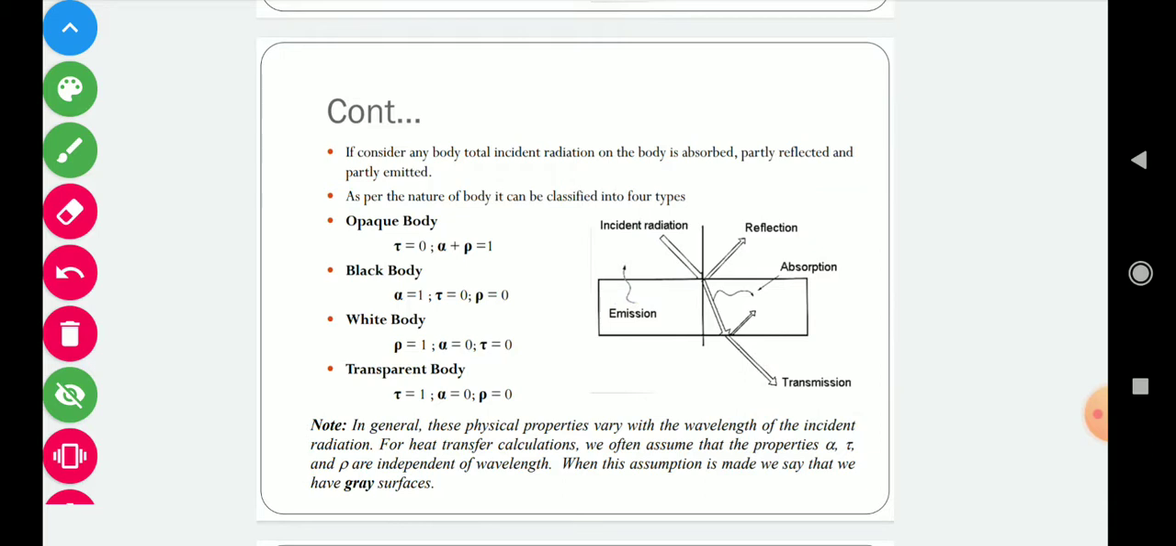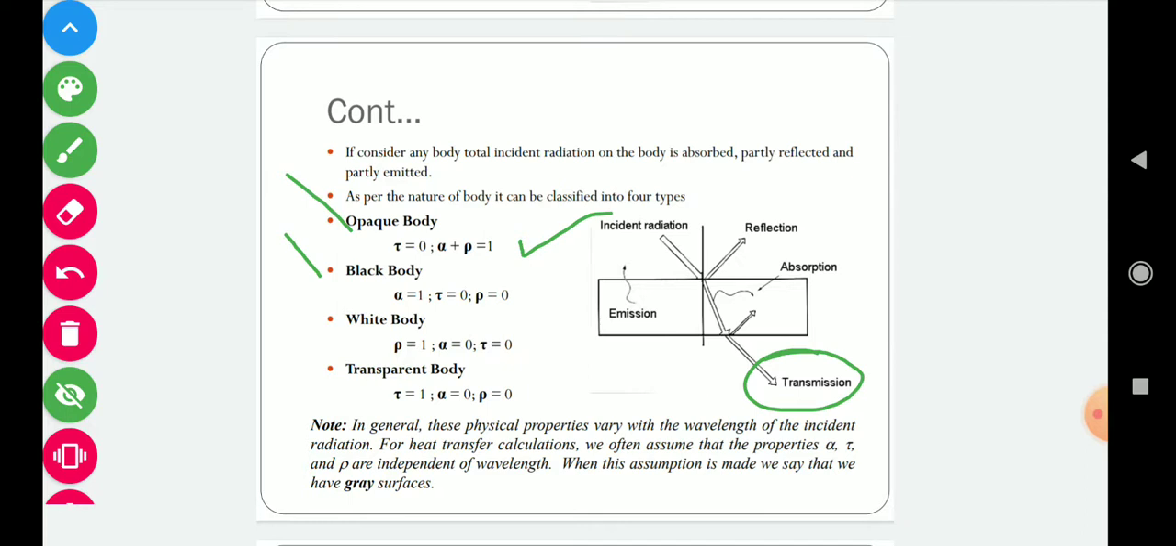Now for example, if we have an opaque body, in the case of an opaque body the transmittivity will be 0. Our original equation was the summation of absorptivity, transmittivity and reflectivity equals 1. So for an opaque body, the transmittivity will be 0. Then if we put that in the basic equation, the remaining two terms will be alpha plus rho equals 1.